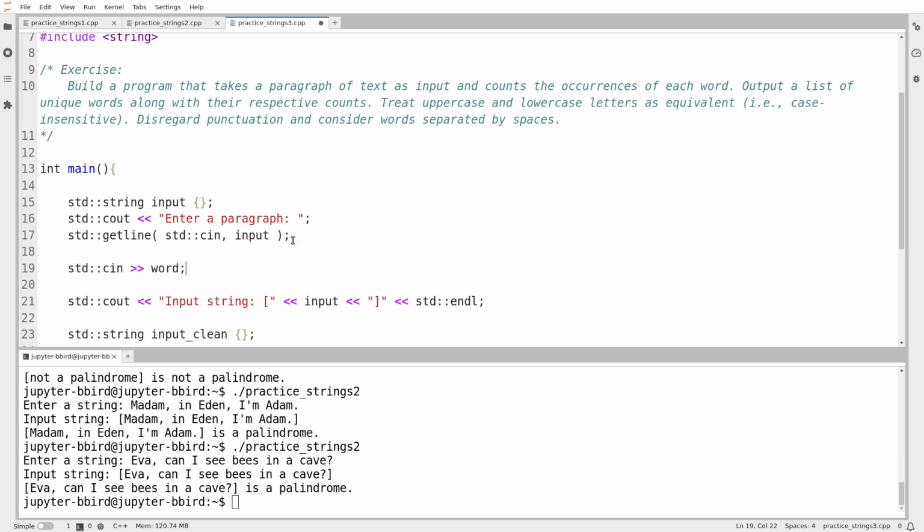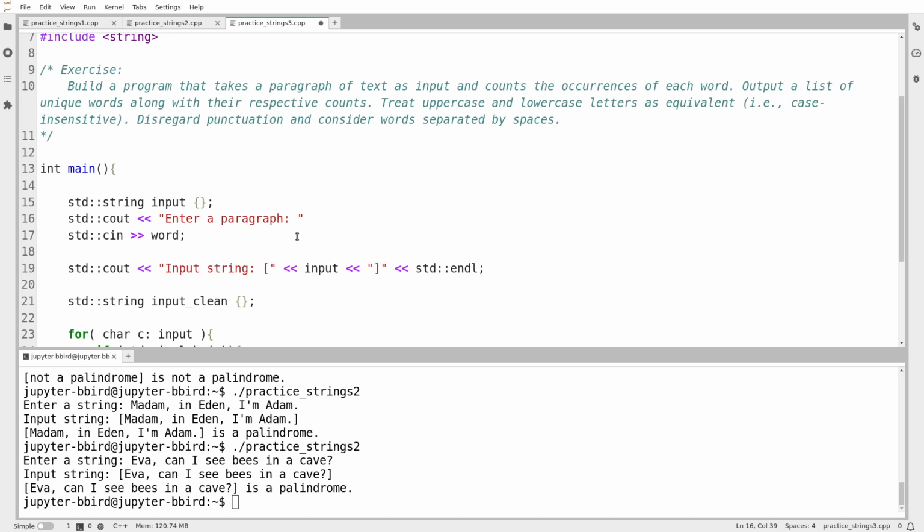Now, as far as doing the exercise, this is probably easier because this gives me the words right off the bat. It doesn't require me to go through and strip out all the spaces. So I'm going to ask ChatGPT if this will be sufficient to read a paragraph. I'm actually going to give it a little bit of code to play with and see if it likes it.